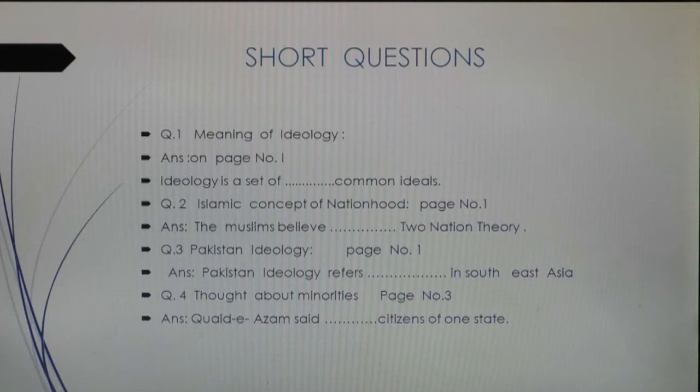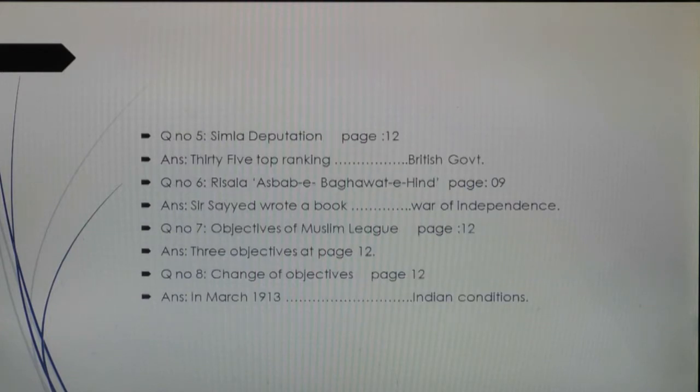Number 3, Pakistan ideology, page number 1. Here the answer is provided. Number 4, thought about minorities, page number 3. Here the answer is provided. The first 2 words and last 2 words of the answer are given. Number 5, Simla Deputation, page 12. It starts from the 35 top ranking, and the last words are the British government.